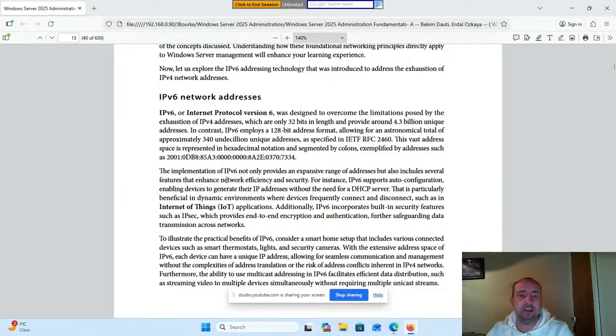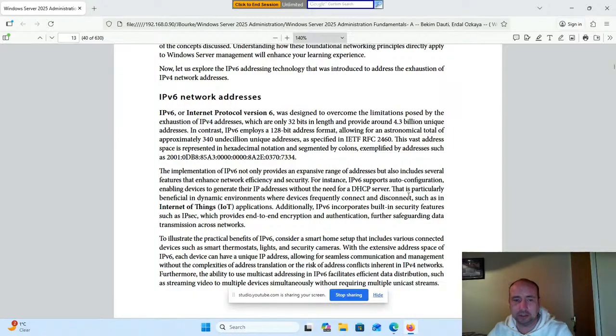The implementation of IPv6 not only provides an extensive range of addresses, but also includes several features that enhance network efficiency and security. For instance, IPv6 supports autoconfiguration, enabling devices to generate their IP addresses without the need for a DHCP server.